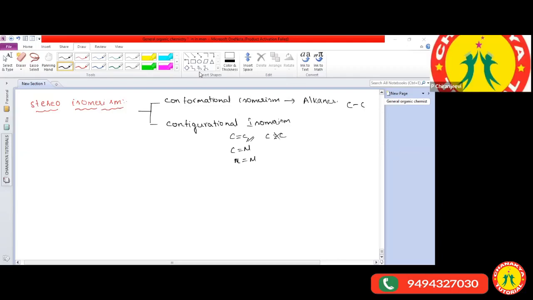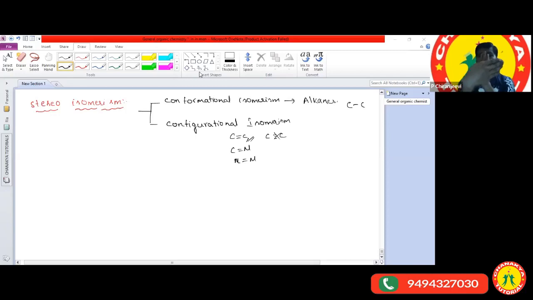Right now, if you want to rotate freely here, the pi bond is going to break. That's why rotation is not possible. Otherwise, if it were a single bond, let's consider one carbon I keep constant, and another I rotate. If I rotate it some 60 degrees, do you get the same image or a different image?